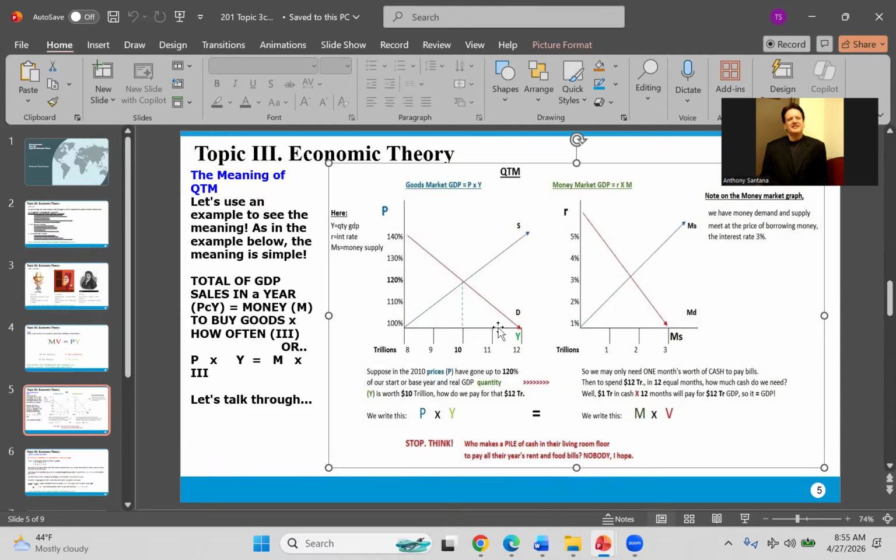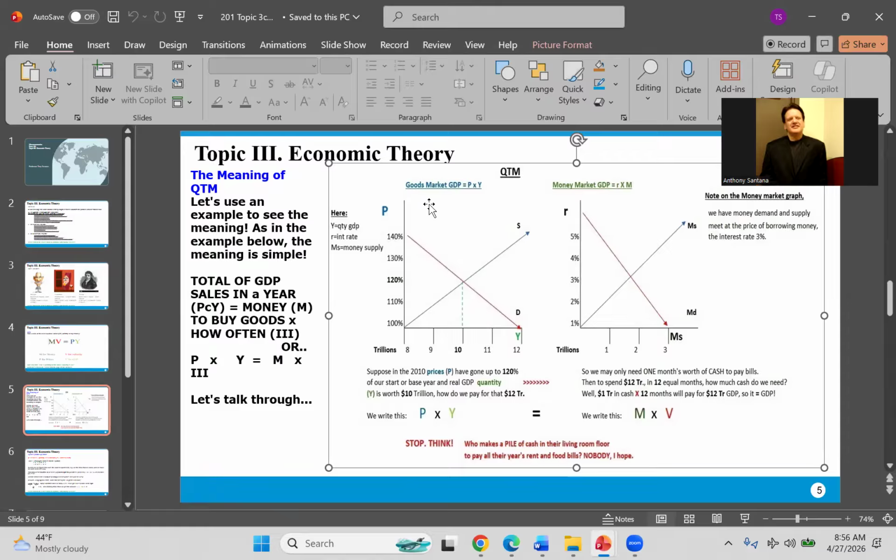So Milton Friedman was saying, let's keep the amount of money that we print just enough to satisfy the production, that real GDP, production in the economy, at the price level. Let's not print more cash than is needed, or we get inflation. Let's not print less cash than needed, otherwise we'll have a recession.